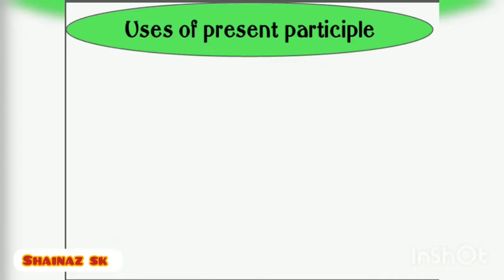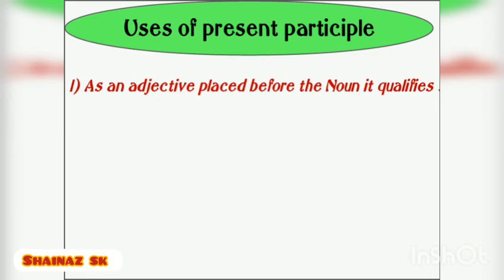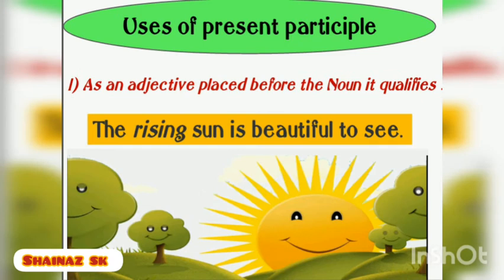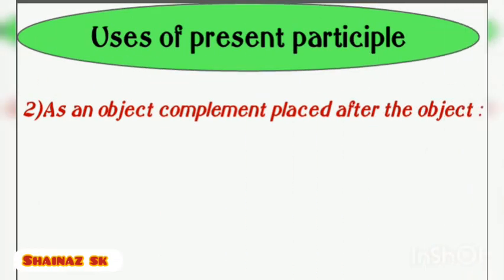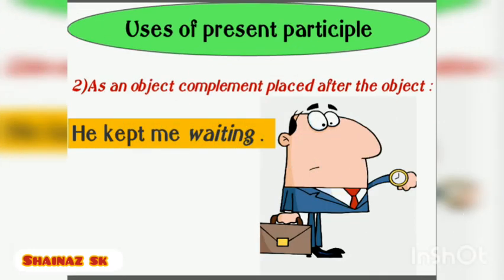Now let us learn the uses of present participle. At first it is used as an adjective placed before the noun it qualifies. See the example, the rising sun is beautiful to see. Here the word rising, present participle, is qualifying the noun sun, so it is used as an adjective here. Next, it is used as an object complement placed after the object. See the example, he kept me waiting. Here the present participle waiting is used as an object complement placed after the object me.